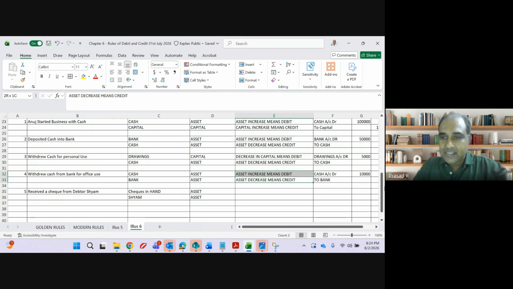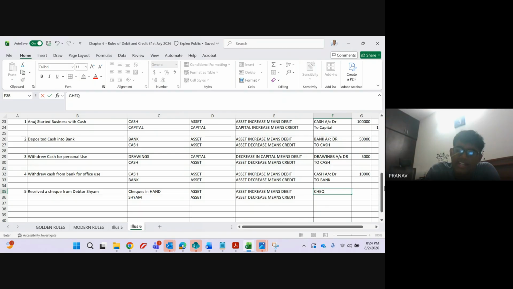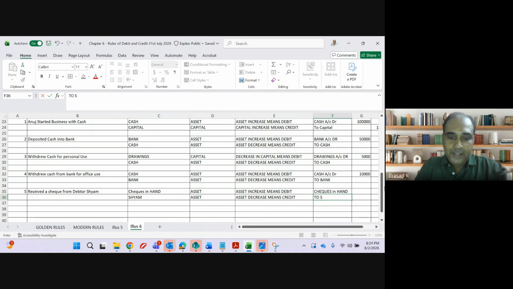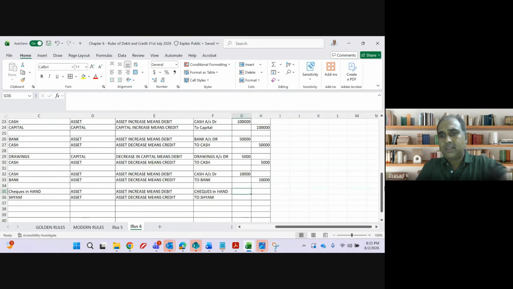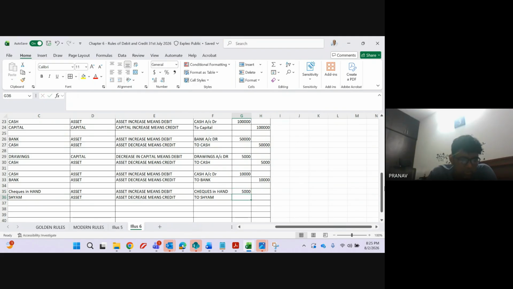Asset increase means debit. Which asset is increasing? Checks in hand. Debtor Sham decreasing means credit, to Sham. Fantastic, Pranav. To Sham, what is the amount? 5,000.